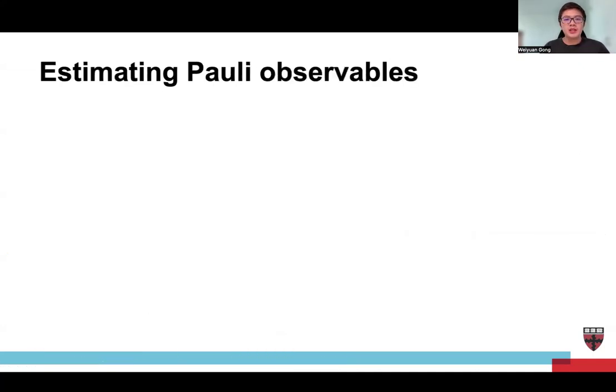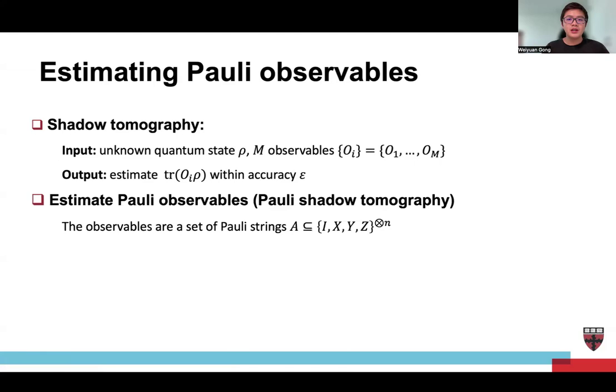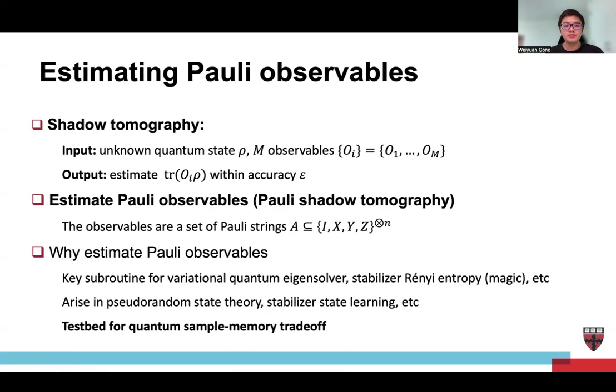Estimating polyobservables originates from shadow tomography. You have an unknown quantum state rho and M observables O1 through OM, and the goal is to estimate trace of OI rho, the expectation value of OI, within accuracy epsilon. Then estimating polyobservables, also referred to as poly shadow tomography, is the special case when the observables are a set of Pauli strings. Why do we have to estimate Pauli observables?